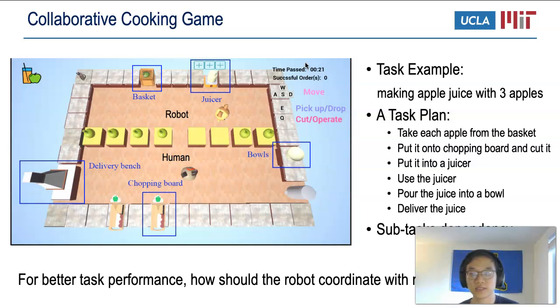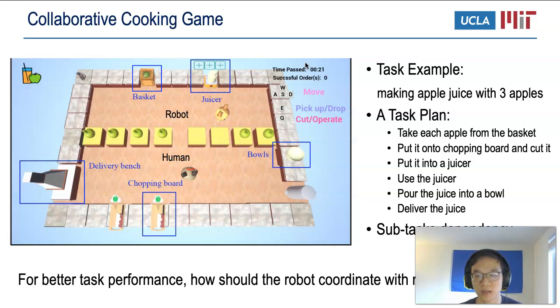Let's take this collaborative cooking game for example. In this game, the human and robot need to make apple juice with 3 apples. The task requires the agents to be responsible for different subtasks. Specifically, the robot is in charge of collecting the apples and using the juicer, while the human needs to use the chopping board and deliver the juice.